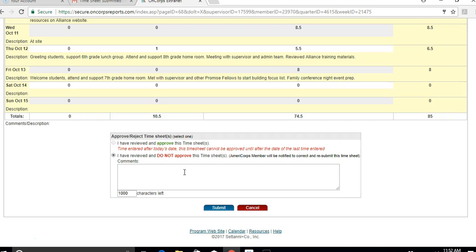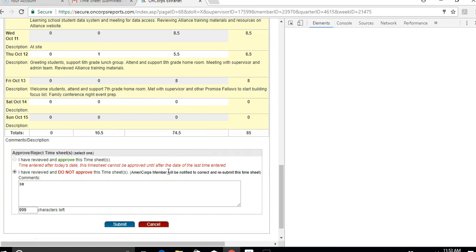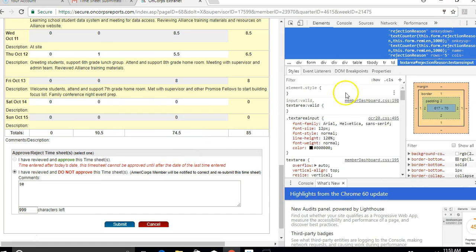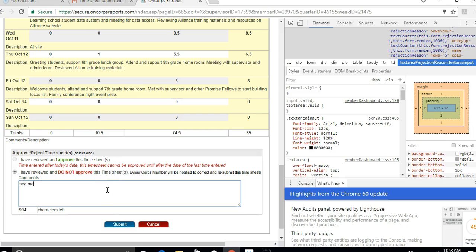In this description box, we encourage you to just write "see me" and then check in with your fellow. We don't want a ton of description here because this is a permanent record. So we recommend that you just write "see me" or something very brief, and then check in with your member about the fixes that need to be made. So I'm just going to write "see me." And then I will submit that.